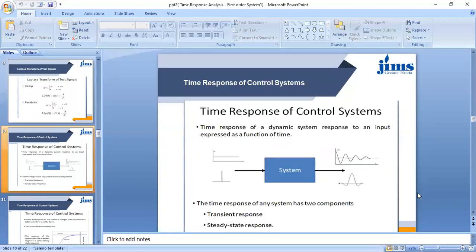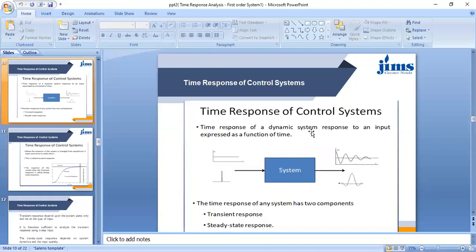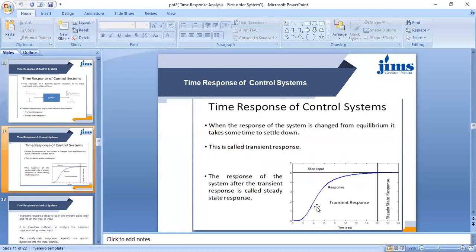Now come to the next topic, that is time response of the control systems. It means if we design any control system using a controller and a process or plant, with input and output, then the time response of the dynamic system is its response to an input expressed as a function of time. The time response of any system always has two components: transient response and steady state response.